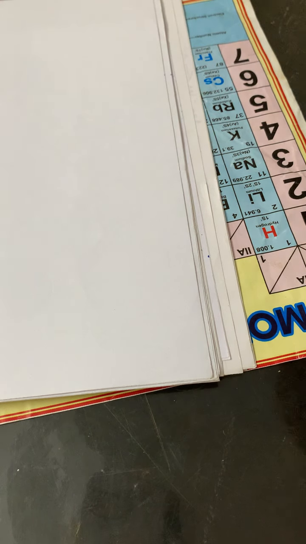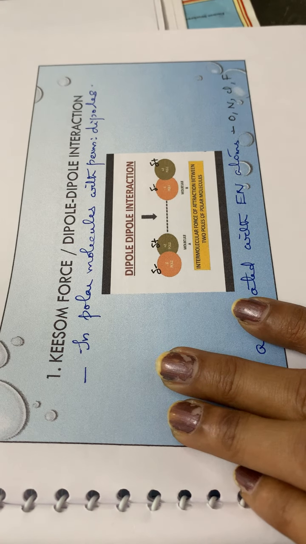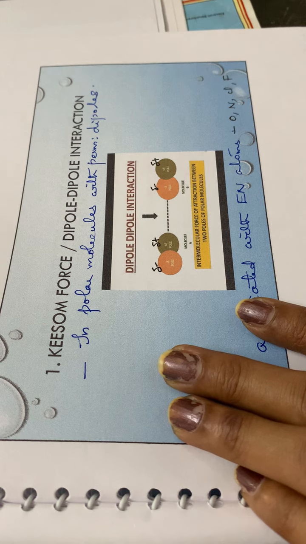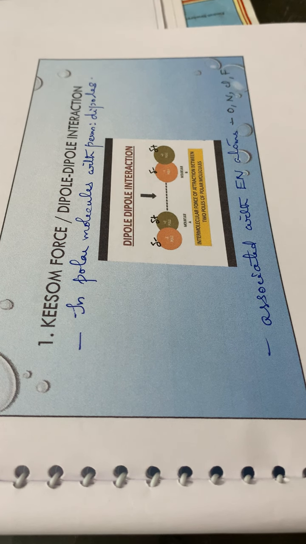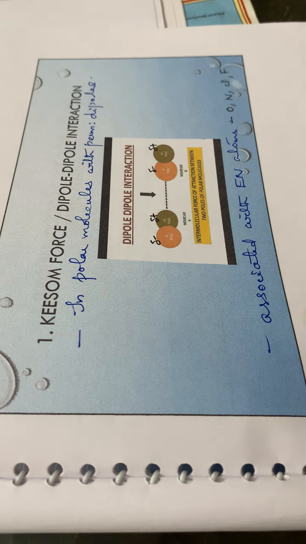These are the three types of van der Waals forces, and you have to go through them one by one. If I am going fast and you can't write the lecture notes, just pause and then write them, otherwise it will be difficult.